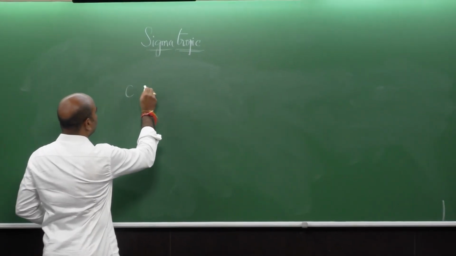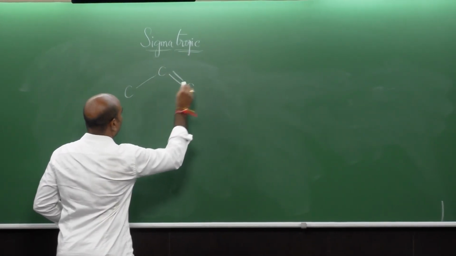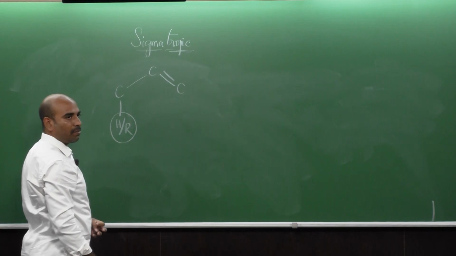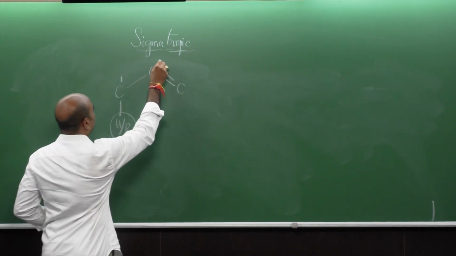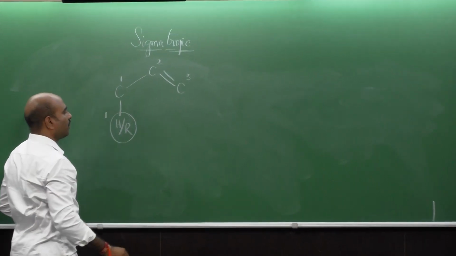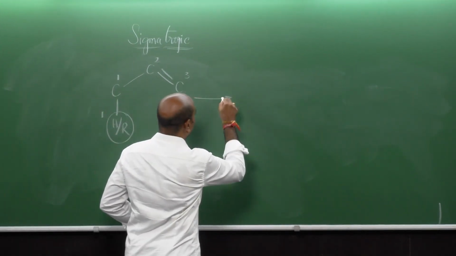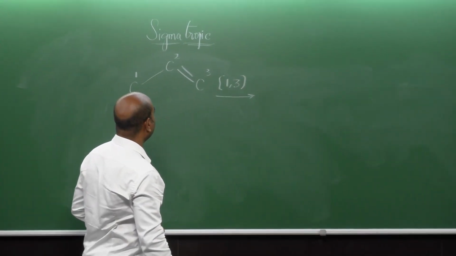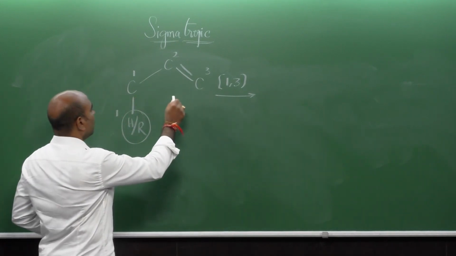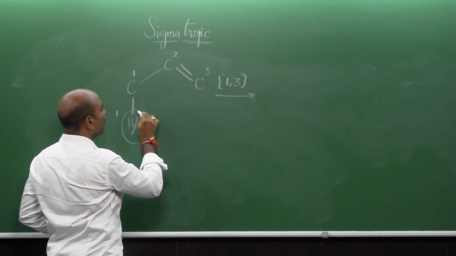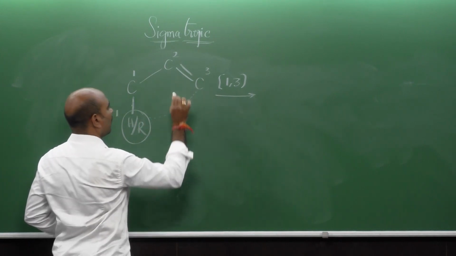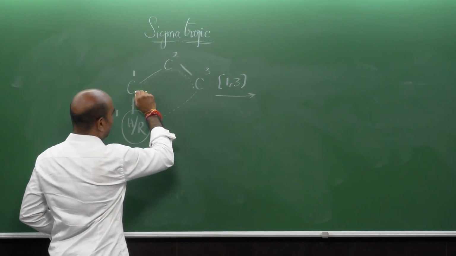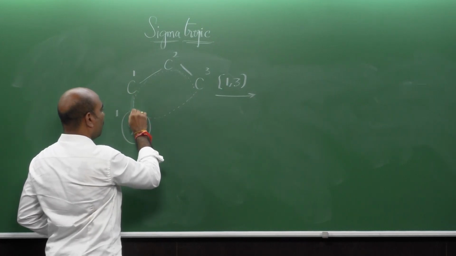If this is the carbon skeleton and this is the atom or the group attached to the carbon skeleton, right. So, numbering is like this, 1, 2, 3, and this is 1. So, upon sigmatropic rearrangement, that is, a 1,3 type of sigmatropic rearrangement, what is happening here is the sigma electrons here are slowly moving to this carbon atom. Therefore, one of the pi bonds here is slowly delocalizing here, right. So, this sigma bond is slowly breaking down.